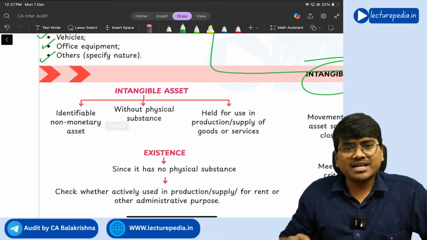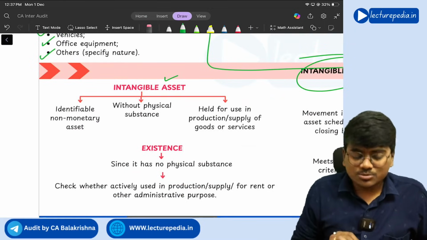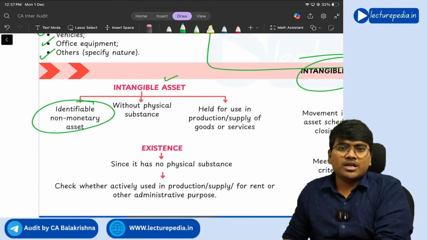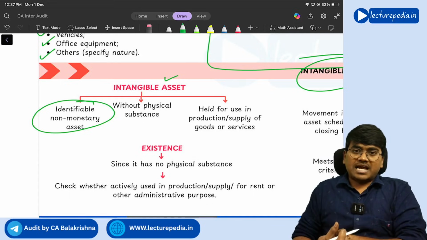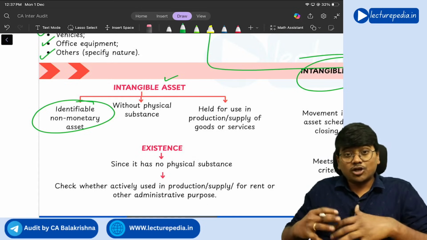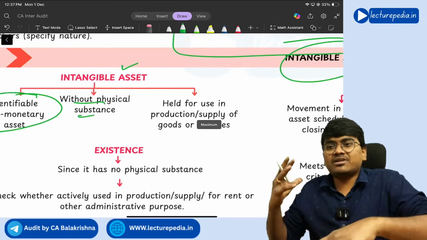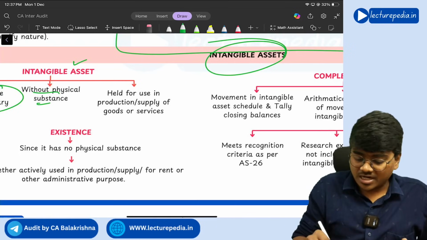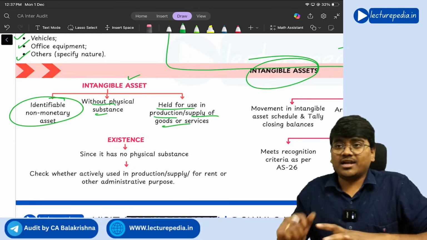So what is meant by intangible? You cannot feel it, right? So intangible asset is an identifiable non-monetary asset. Non-monetary asset means it is not readily convertible into cash. So intangible asset is a non-monetary asset without physical substance. It will not have any physical substance, and it is being used in the business, held for use in the production or supply of goods or services. So this is the definition of intangible asset.